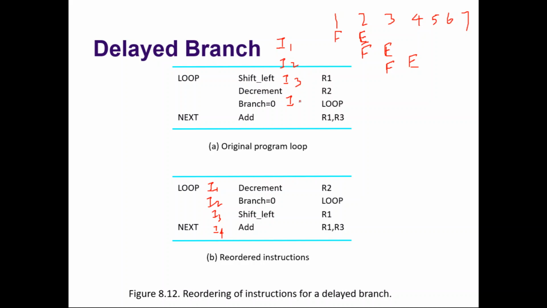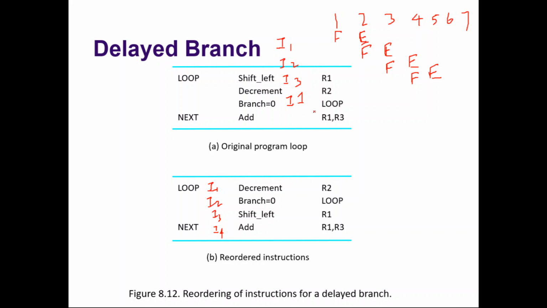It is not a wrong thing to execute this. Logically it is correct. So after this, instruction 1 will be executed because the branch is taken. It will be fetched during the fourth clock cycle and executed during the fifth clock cycle. Now there is no stall. Are you getting? So this is the case when the branch is taken.